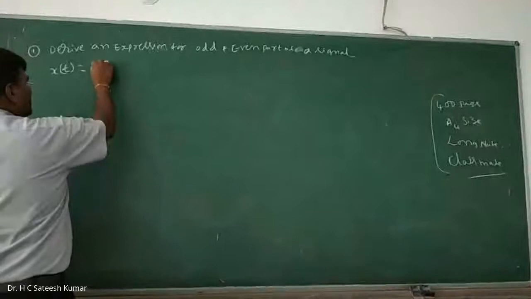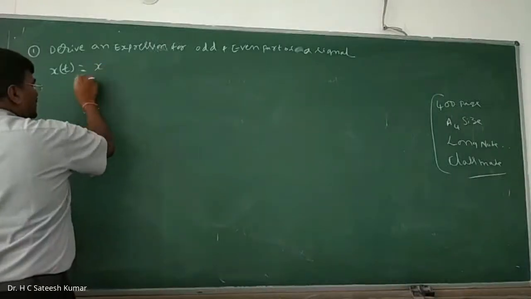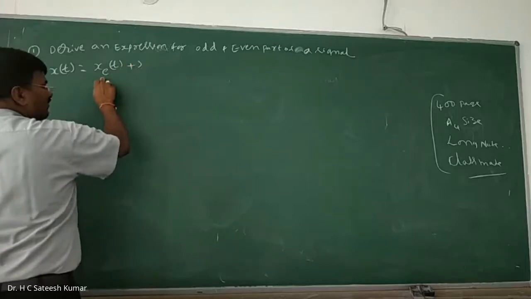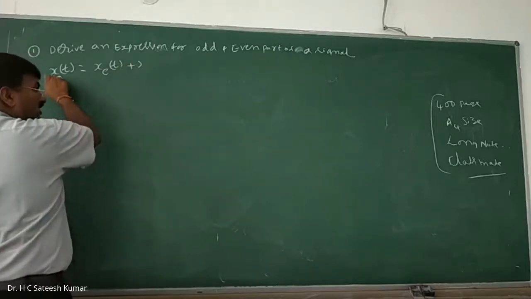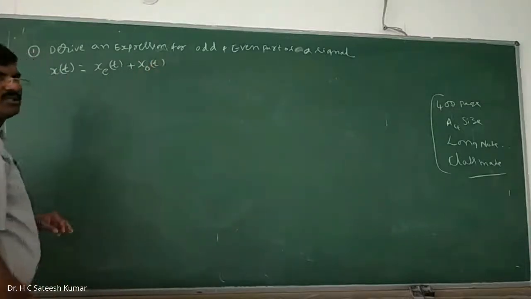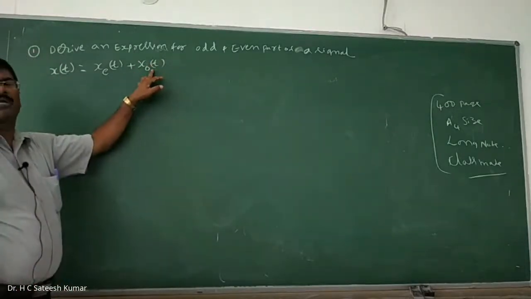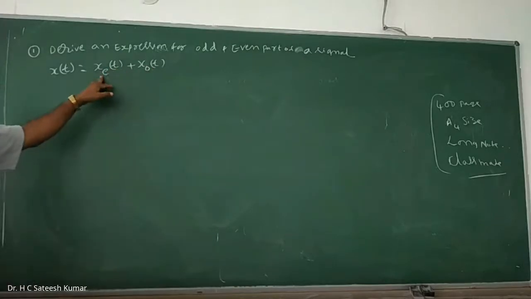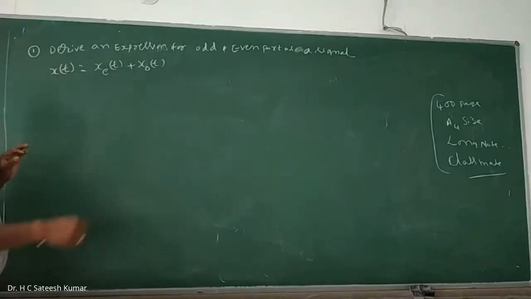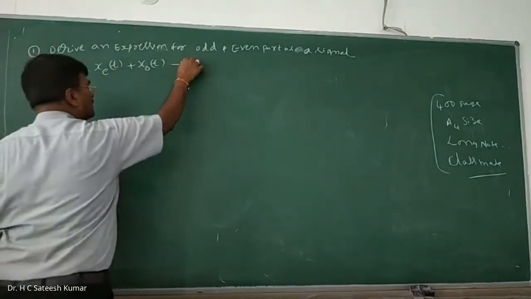x(t) is equal to xe(t) plus xo(t), where xe(t) is the even part of the signal x(t), and xo(t), this is x subscript o, not x of 0, is the odd part of the signal. Now we find xe(t) and xo(t) in terms of x(t). Call this equation number 1.